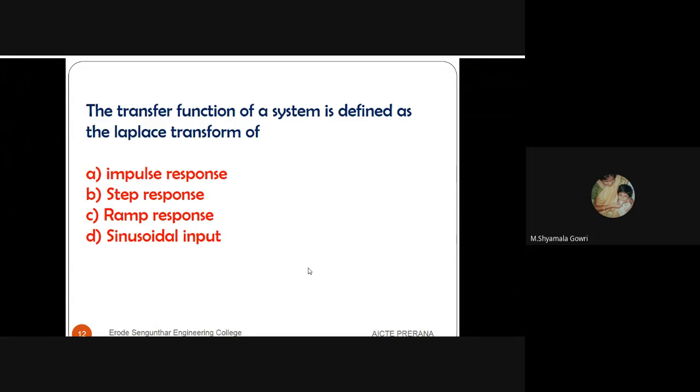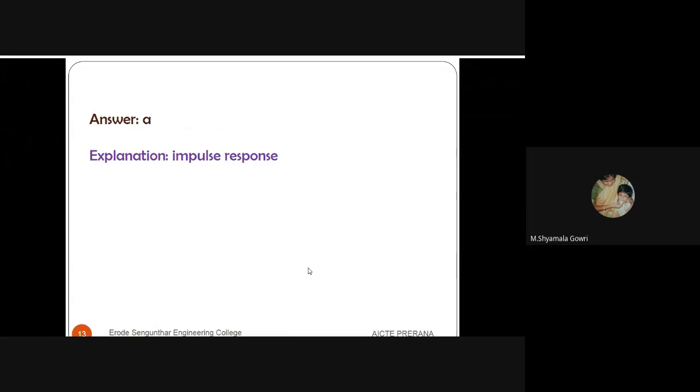Next question. The transfer function of a system is defined as the Laplace transform of: first one is impulse response, second one is step response, third one is ramp response, fourth one is sinusoidal input. The answer is it is the Laplace transform of impulse response.